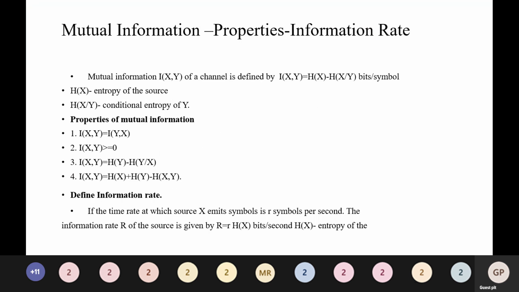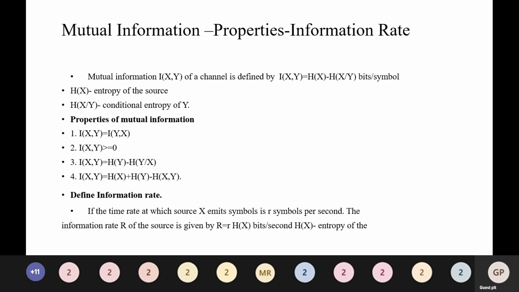Mutual information properties, information rate. The mutual information I(X,Y) of a channel is defined by I(X,Y) = H(X) - H(X|Y) bits per symbol, where H(X) is the entropy of the source and H(X|Y) is the conditional entropy.